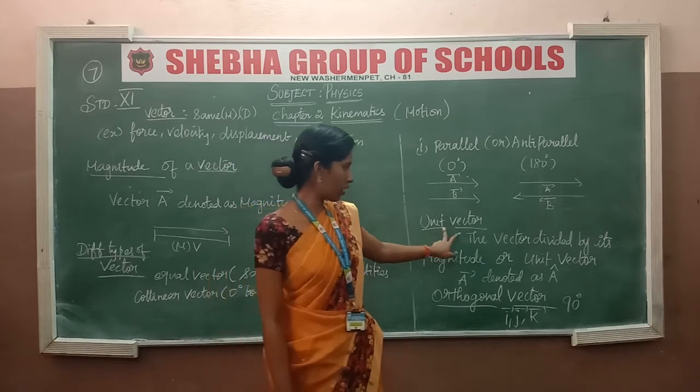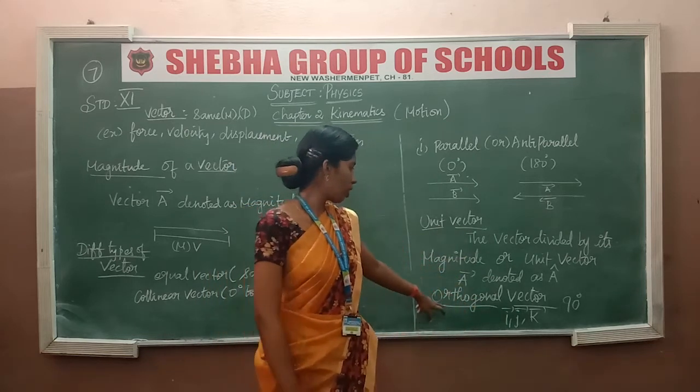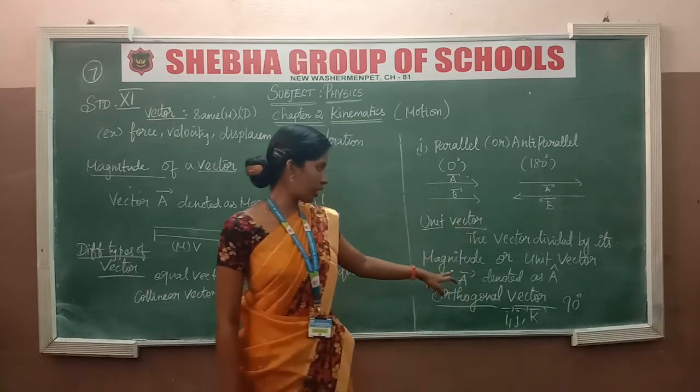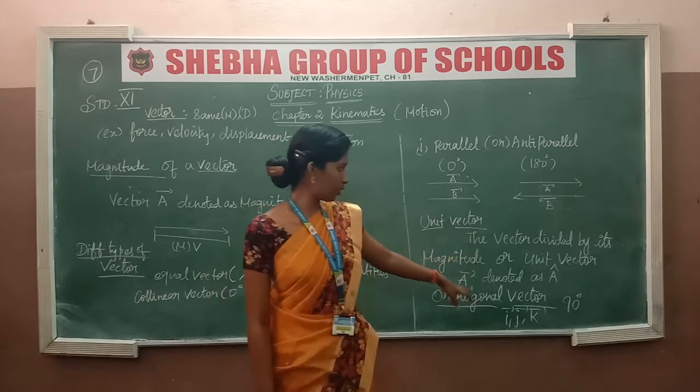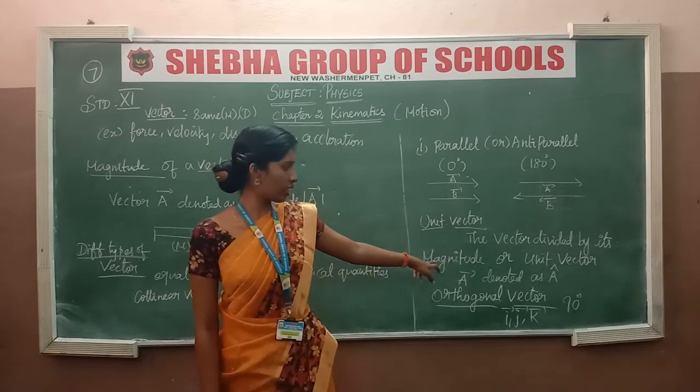So this unit vector will be divided into two forms: orthogonal vector and unit vector. Unit vector means it's divided by the magnitude.